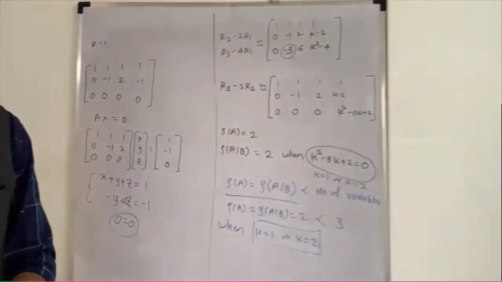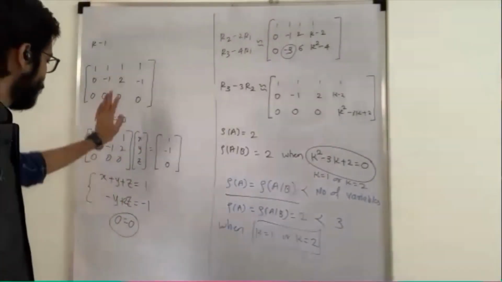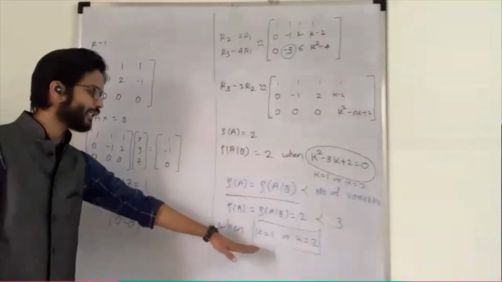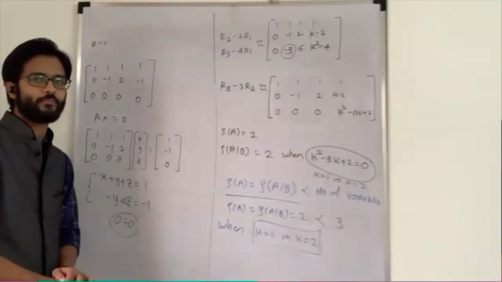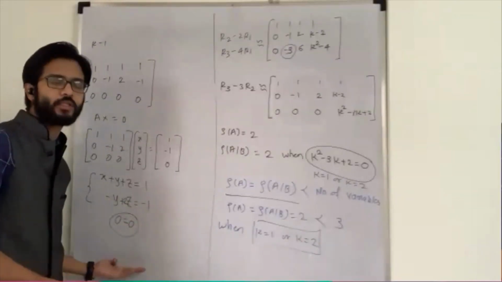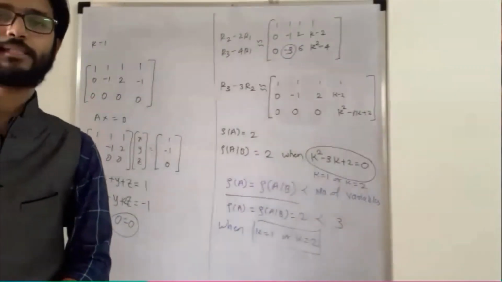So we need to solve this further. This is not a complete solution. This is a partial solution where we just found the value of k. The next part is remaining. We are running out of time, so we will just stop here. In the next lecture, we will discuss this.